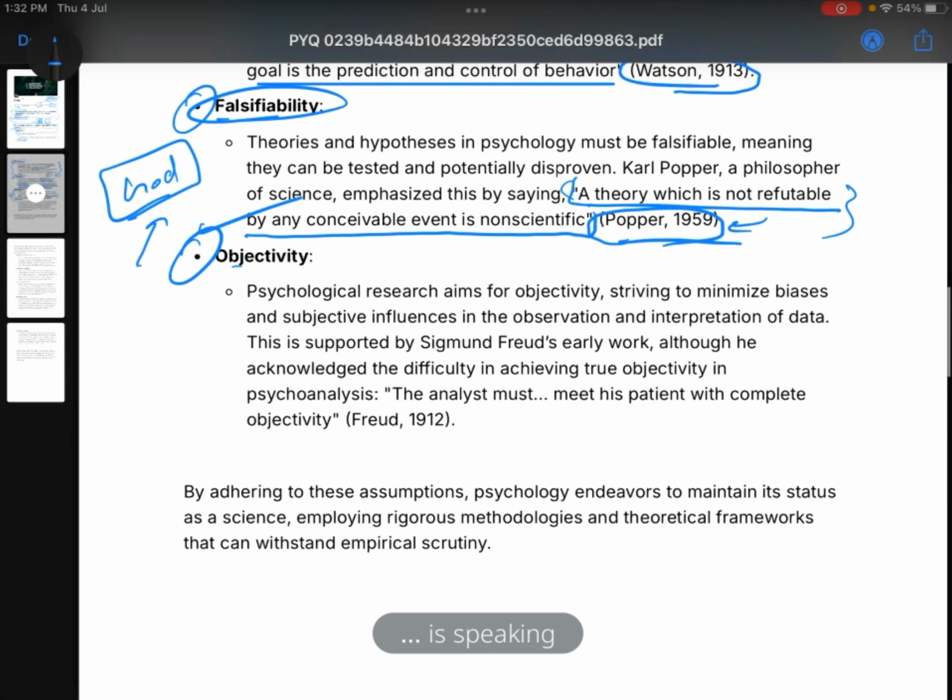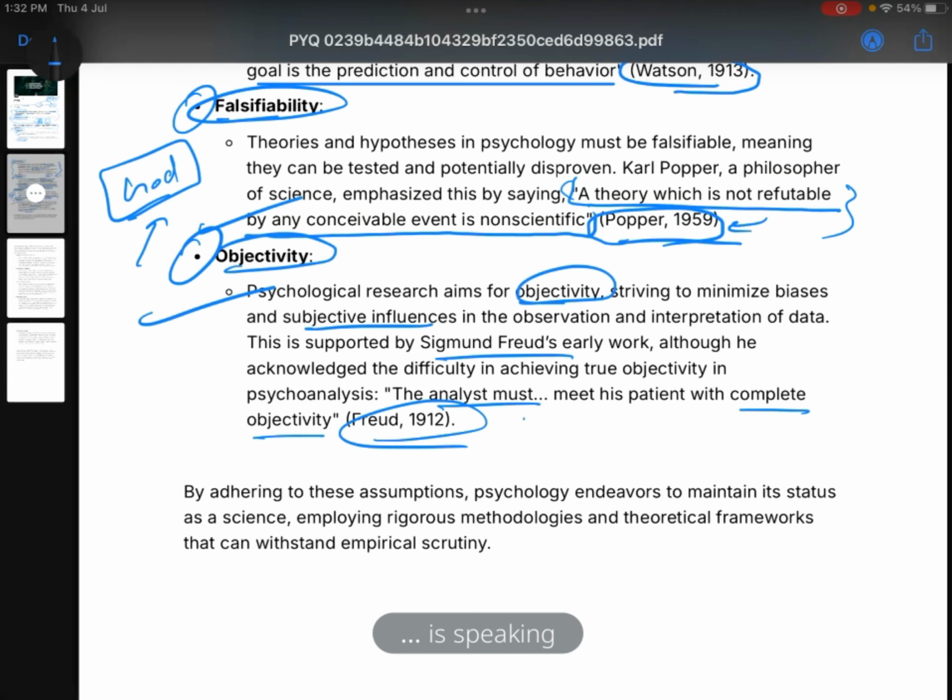And then comes objectivity. Psychology research aims for objectivity. There is objectivity and subjectivity. Science is related to objectivity. A science should minimize the effects of subjective influences. That's what they are saying. So in psychology, Sigmund Freud said that the analyst must meet his patient with complete objectivity.